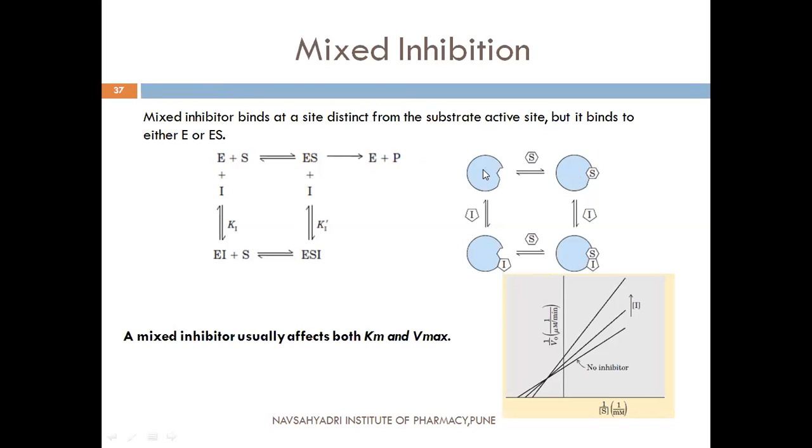This inhibitor binds to the enzyme at a site other than the active site, and it also binds to the enzyme substrate complex at a site other than the active site or substrate binding site. So in this type of inhibition, both the Km value and Vmax get affected. There is a change in the Km value and also in Vmax when the enzyme inhibition occurs.